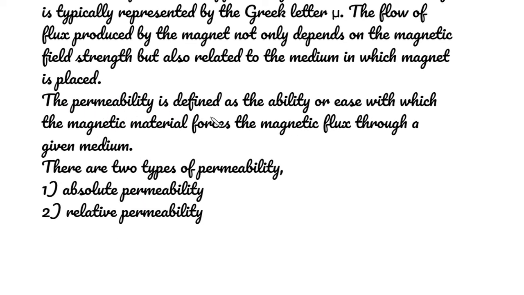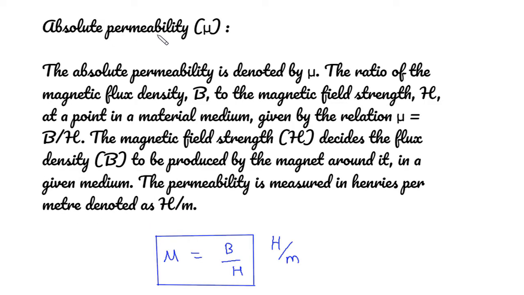The permeability is defined as the ability or ease with which the magnetic material forces the magnetic flux through a given medium. There are two types of permeability. Number 1, absolute permeability. Number 2, relative permeability. Absolute permeability is denoted by mu, the ratio of the magnetic flux density B to the magnetic field strength H at a given point in a material medium, given by the relation mu is equal to B by H, where B is the magnetic flux density, H is the magnetic field strength.